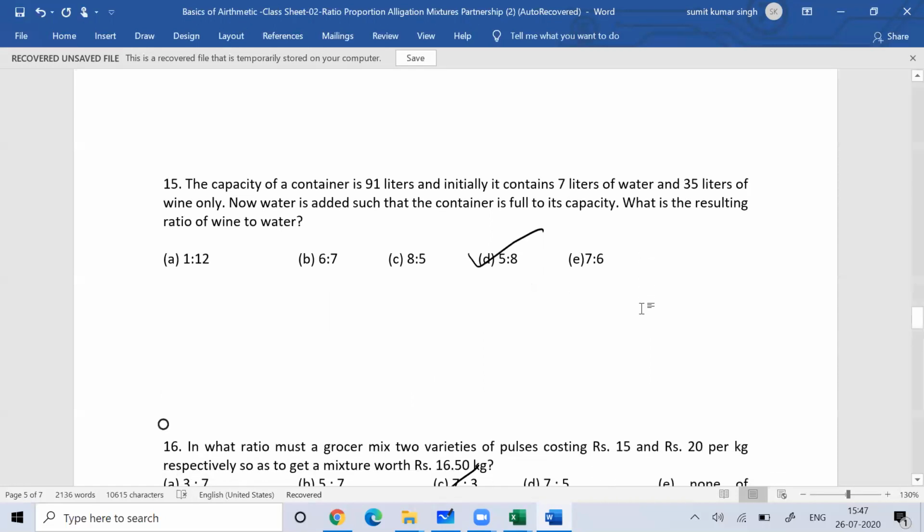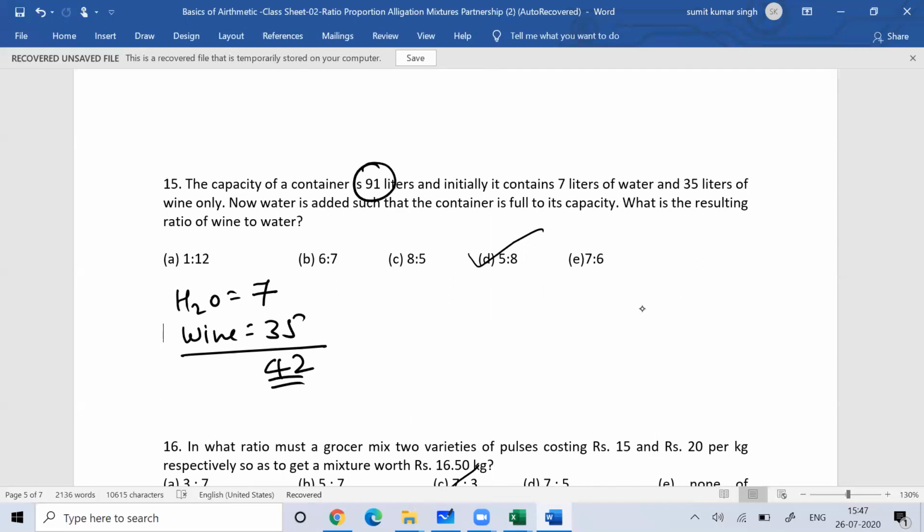Now the next question: the capacity of the container is 91 liters and initially it contained 7 liters water and 35 liters wine. So now only 42 liters is filled, but the capacity is 91 liters. 91 is 13 sevens and 42 is 6 sevens. So 13 minus 6 is how much?